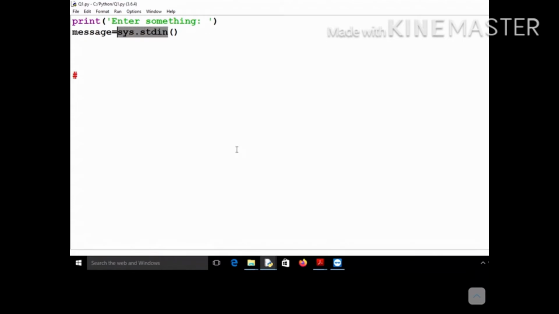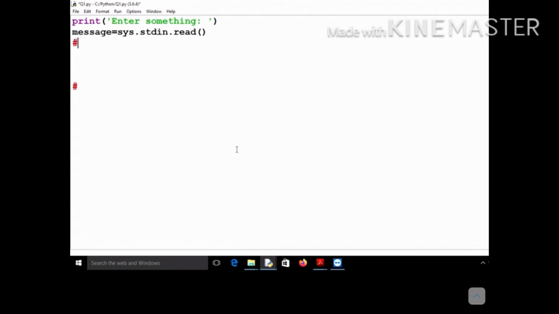You will accept input from the keyboard using the object sys.stdin, and you will use the read function, because till here it is the object only. If you want to read something from the keyboard, that will be done using read, so f.read. You know that f.read returns something in the form of a string, so this message will be nothing but a string.